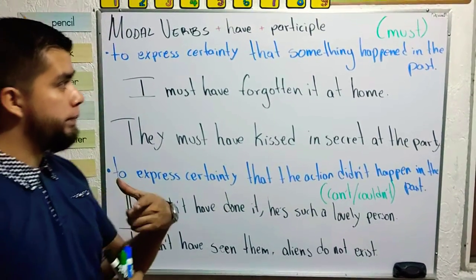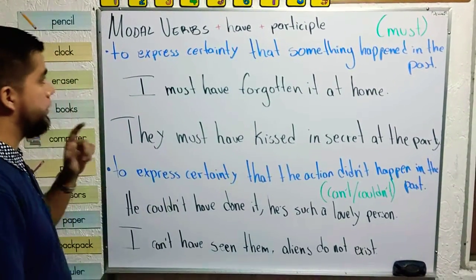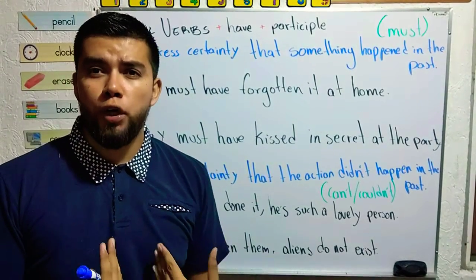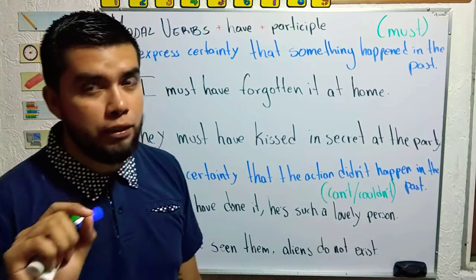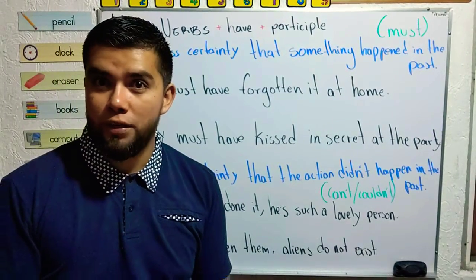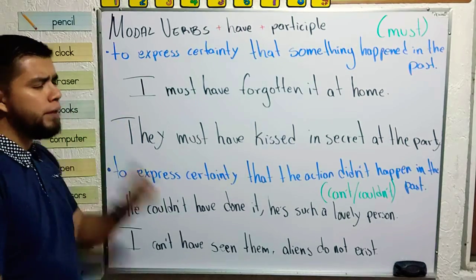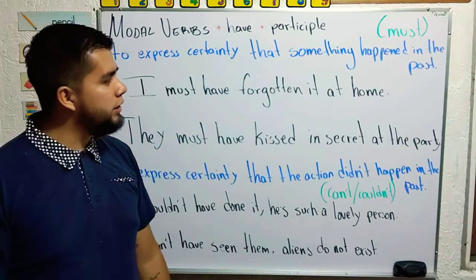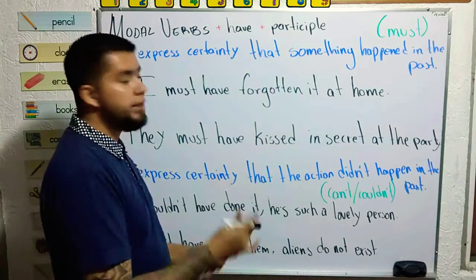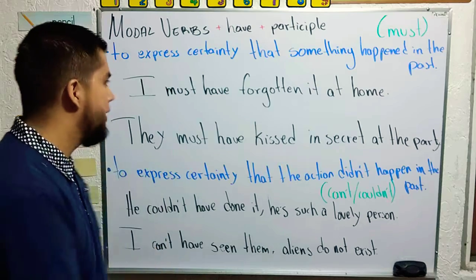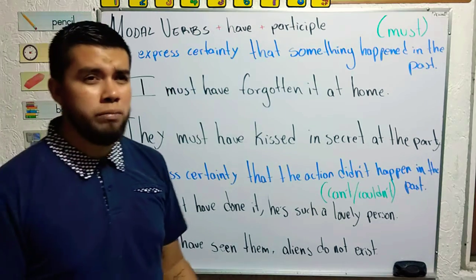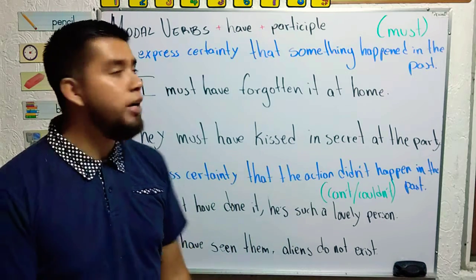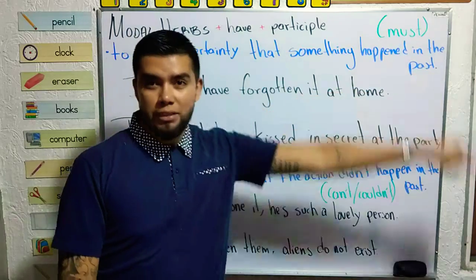Okay, now let's continue. Here we have two more scenarios. The first one, to express certainty that something happened in the past. When you are sure that something happened in the past, but it's only a supposition. But you are super sure. For example, I can't find my keys. I must have forgotten it. Well, let's say key. I forgot my key. I must have forgotten it at home. I'm pretty sure. It's a supposition, but I am pretty sure that the action happened in the past.